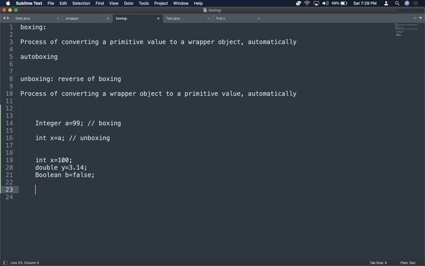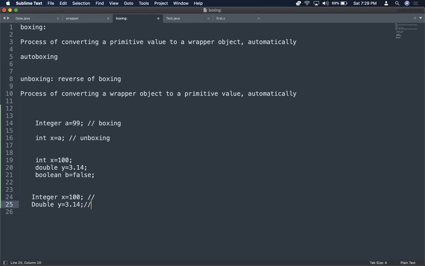Now what you can do is say Integer x equals 100. This is equivalent to int x equals 100 only, but what is the difference? Now this x is an object. Now you can say Double y equals 3.14, so now y is an object. Earlier y was just a primitive value. Now y is an object.